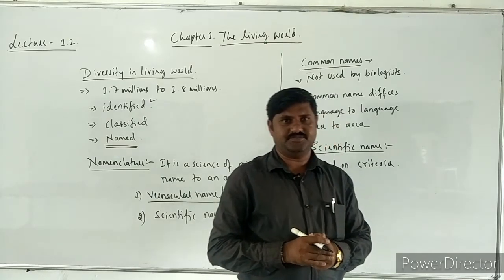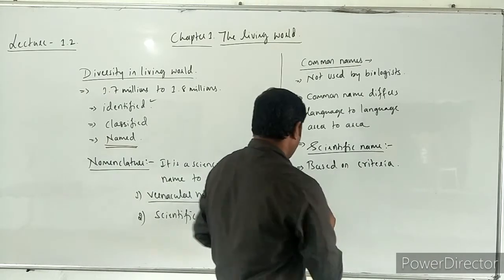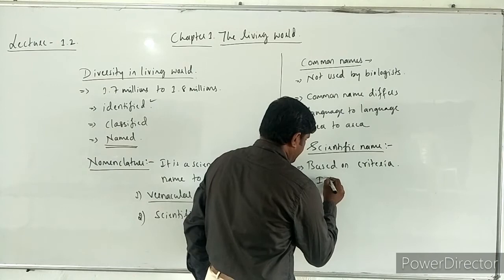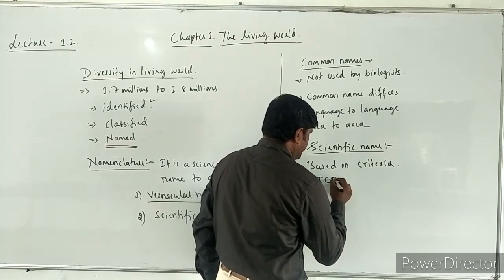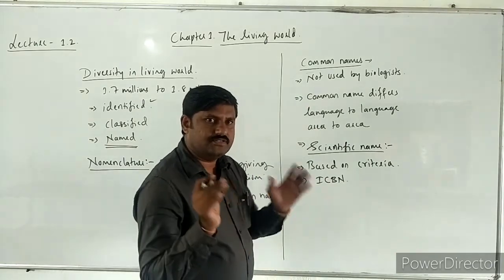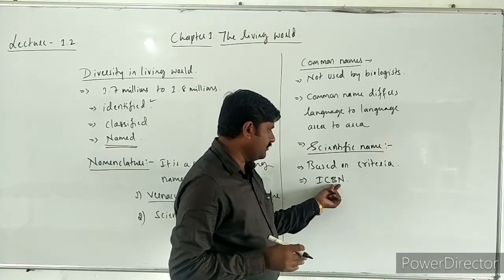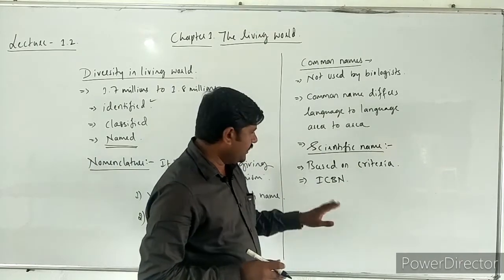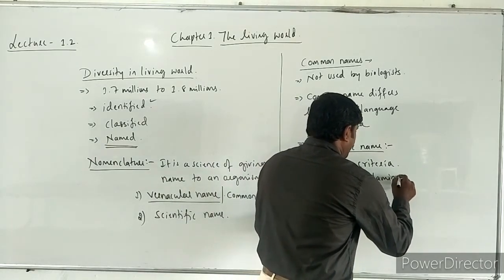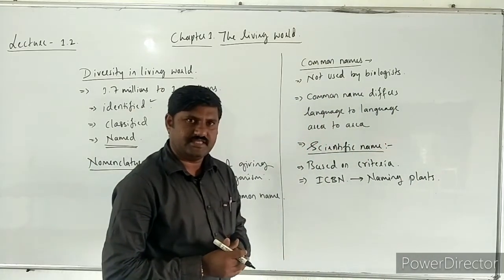These scientific names are given by the International Code for Botanical Nomenclature, ICBN. It is for naming plants.